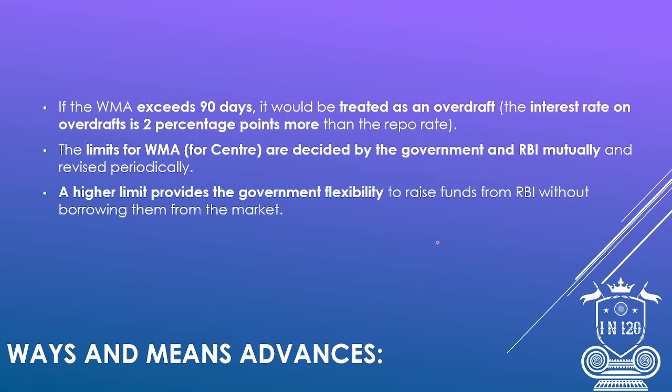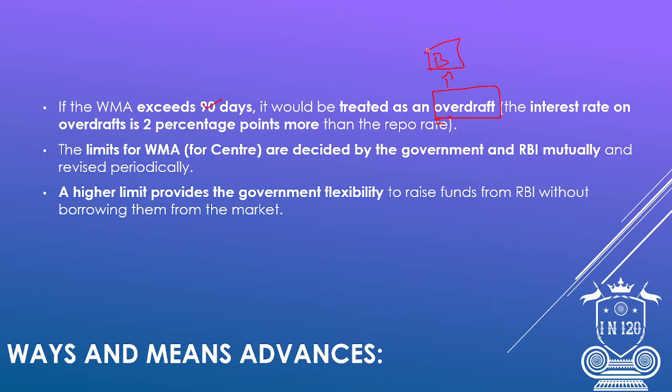In ways and means advances, if the advance exceeds 90 days, it would be treated as an overdraft. This is a common term which you hear in your banks.